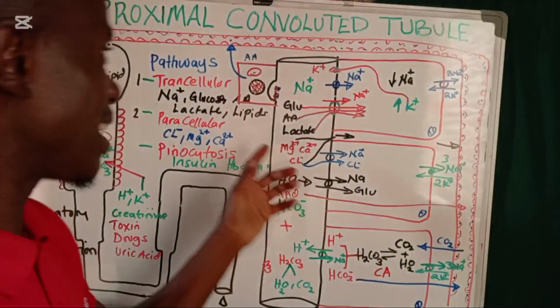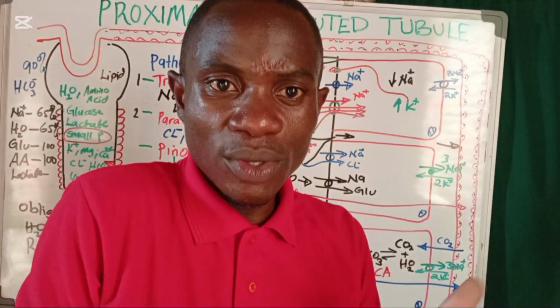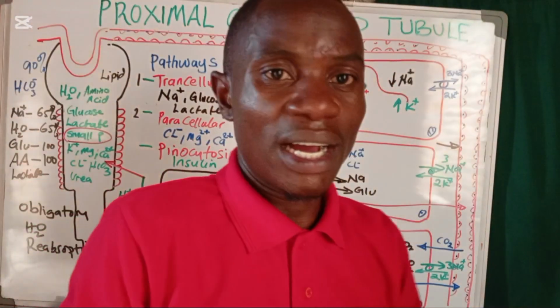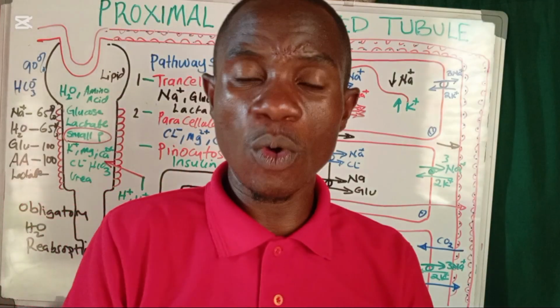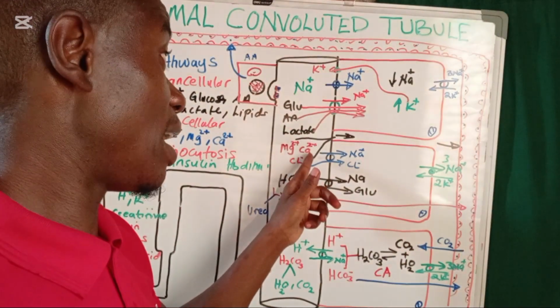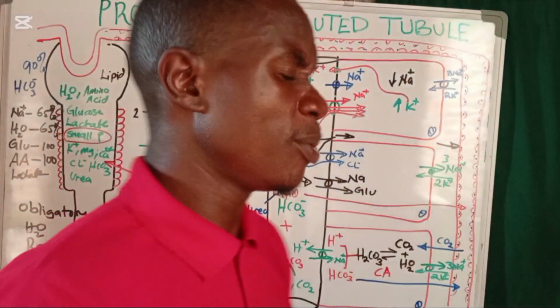Then there are some substances that like passing through the tight junctions in between the cells. These substances move out by the process called paracellular, and substances like magnesium, calcium, chloride, and very many others can pass through in between the cells.